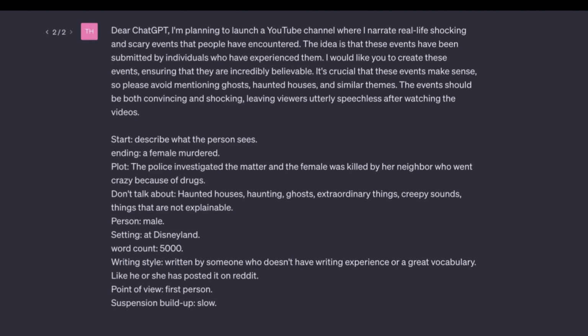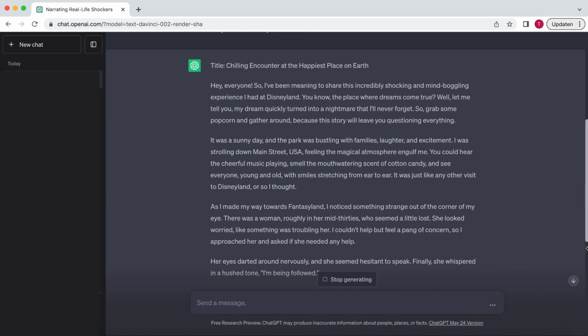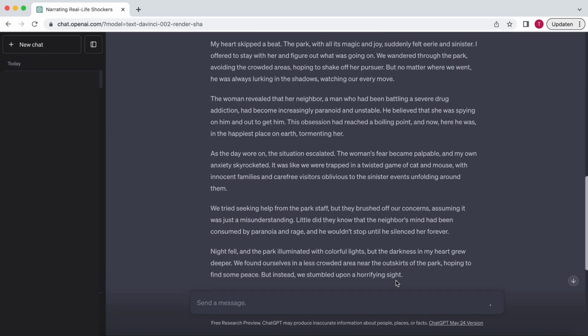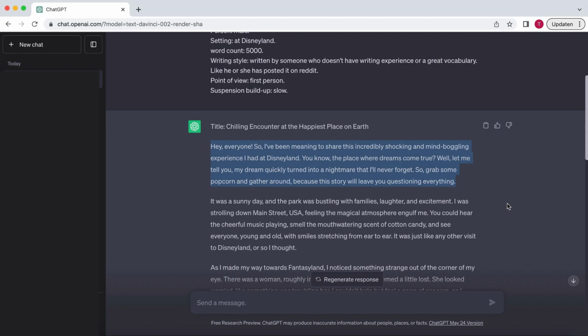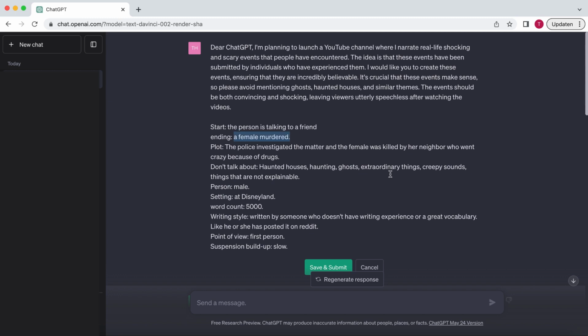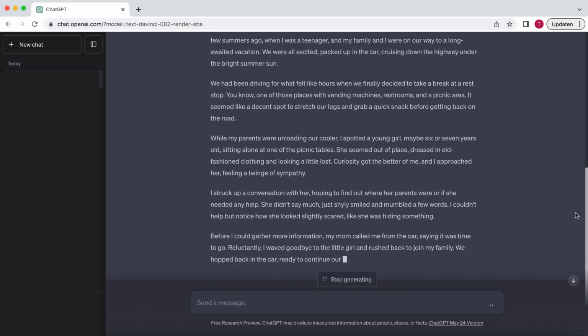We want to keep it slow. Now, all that's left to do is hit generate, and your amazing story is done. As you can see, it's not perfect. Mostly, the first and last paragraphs don't really add value to the story, so you can leave those out. By simply changing the values, you can generate completely different stories with different feels.